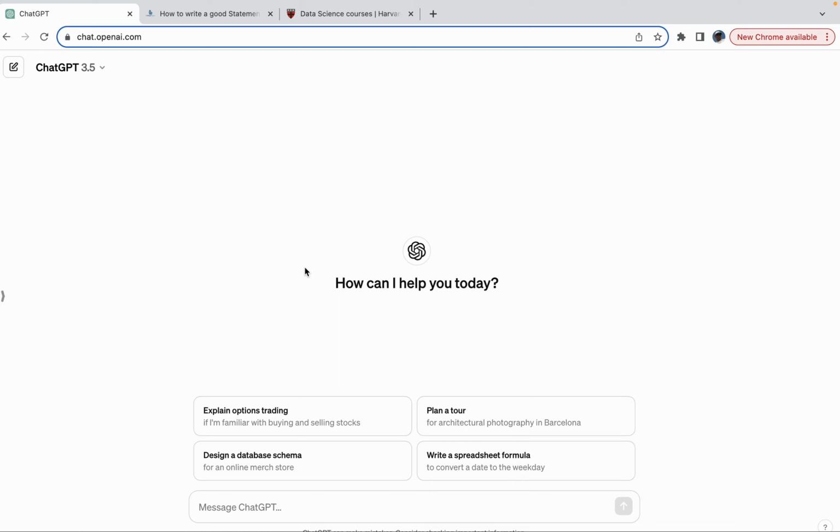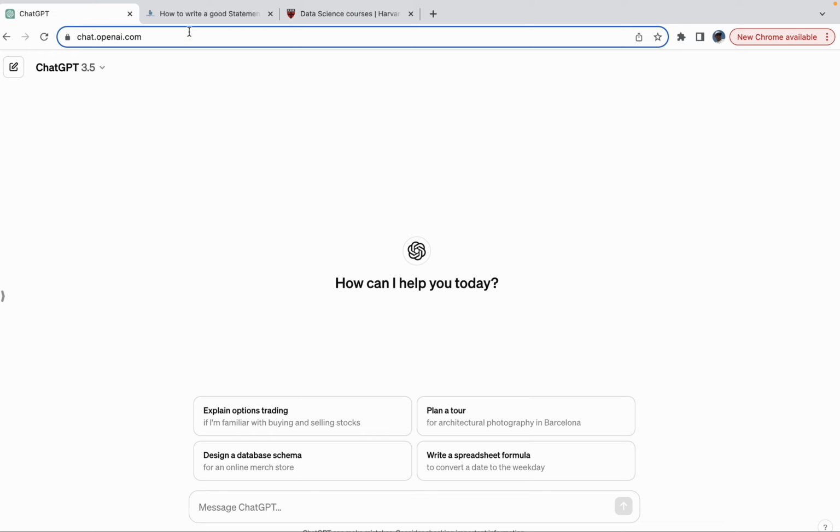Today's session, we're going to talk about how to write an effective statement of purpose and use ChatGPT's help to craft it and do research. Just a note, we are not talking about how to use ChatGPT to do all your work, but just as a research tool. It makes a big difference when you use it for research, but with your own language and own data points, rather than relying on AI software to do all the work for you, right? So let's get started.